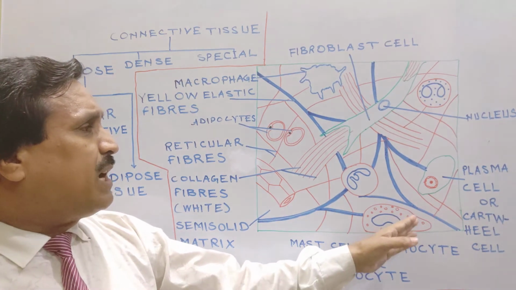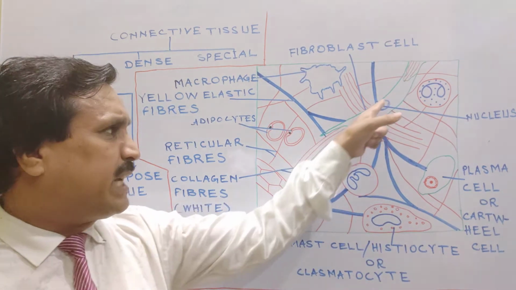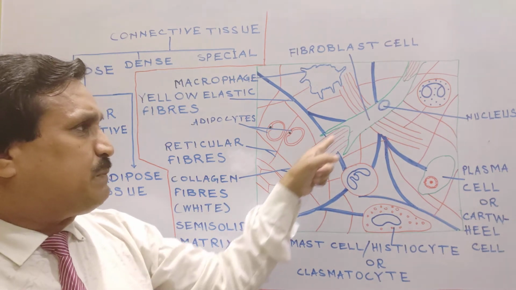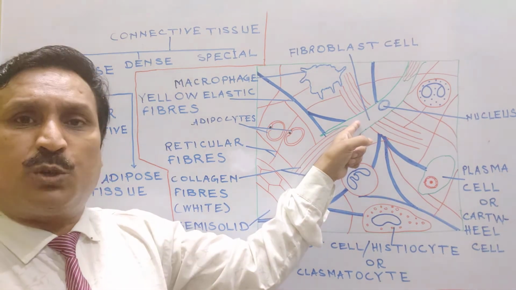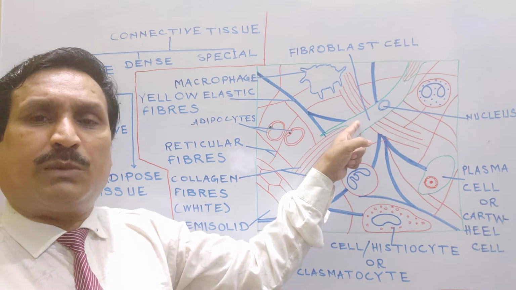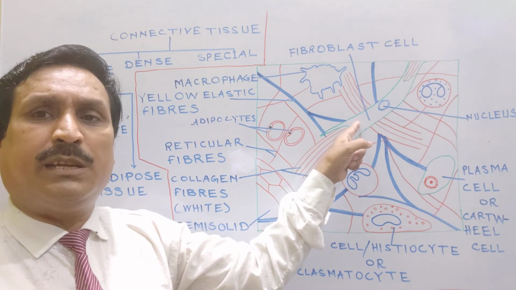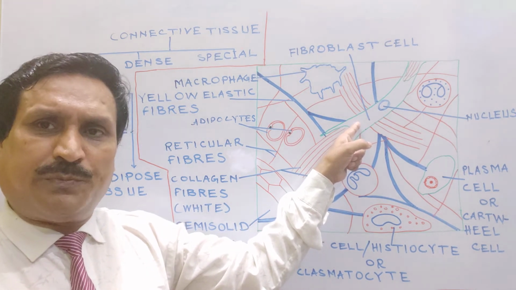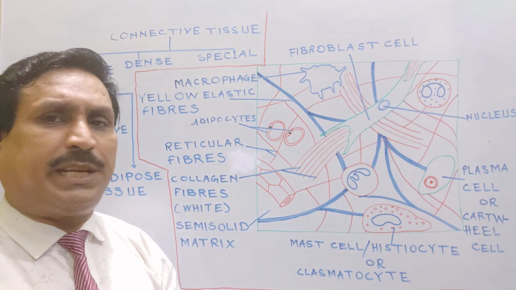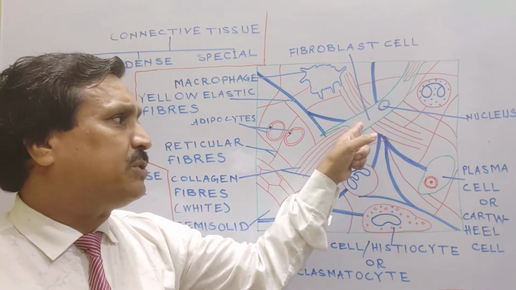Now, let us talk about this special type of cell. This special type of cell is fibroblast cell. This fibroblast cell is a very significant cell of connective tissue, and it is also present in areolar connective tissue.